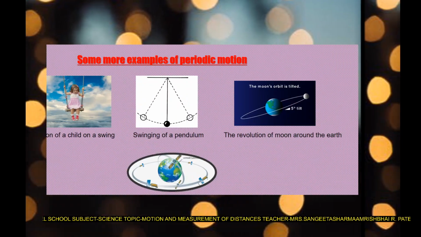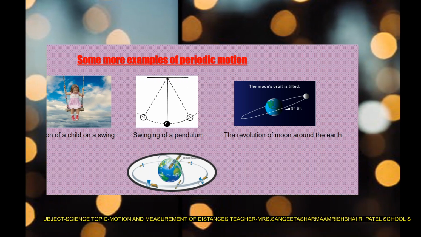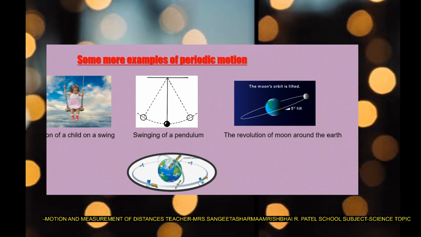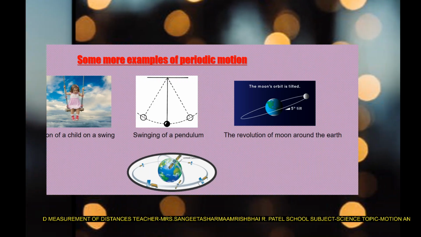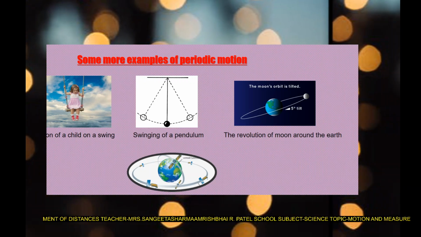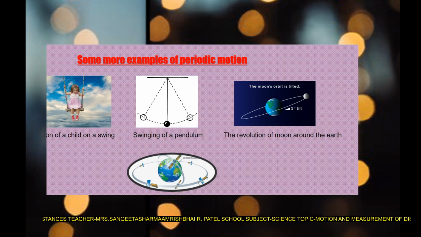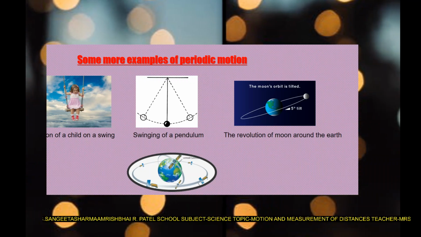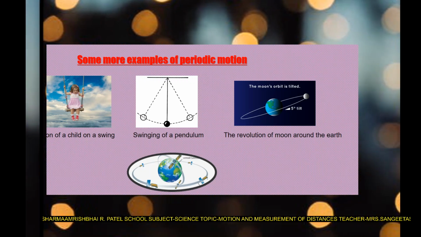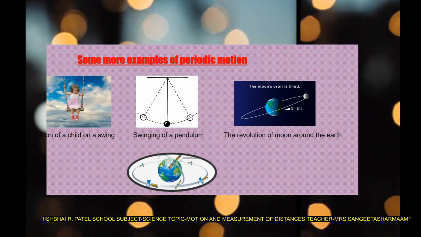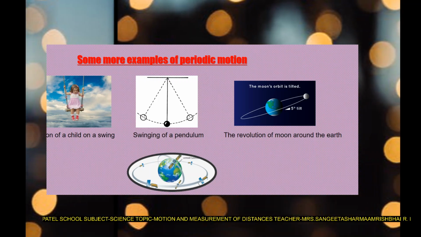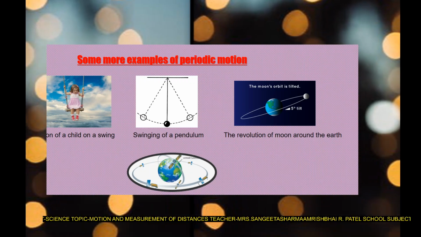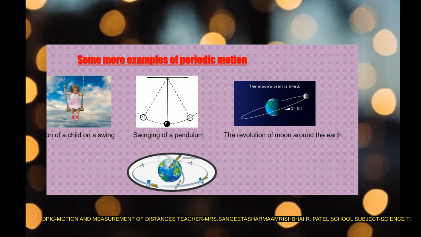Next are more examples of periodic motion. You can see more examples like the motion of a child on a swing, which is also an example of periodic motion. Swinging of a pendulum is also an example of periodic motion. Revolution of the moon, and you can give the example of any planet's revolution around the sun. That is an example of periodic motion, because all the planets take a fixed amount of time to revolve around the sun. So we can say that their motion is periodic. Also, you can take the example of the orbiting of a satellite around the earth, because a satellite also has a fixed time to revolve around the earth.